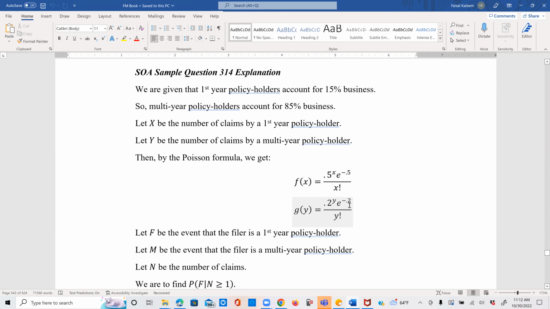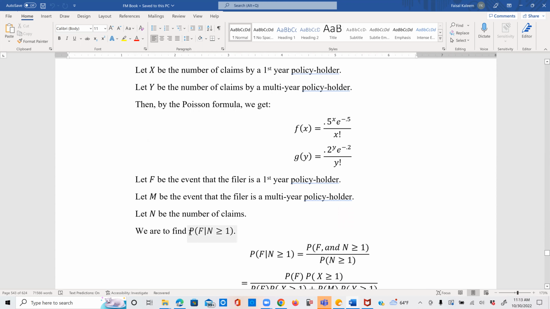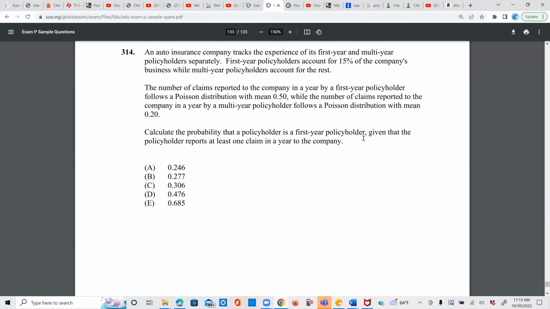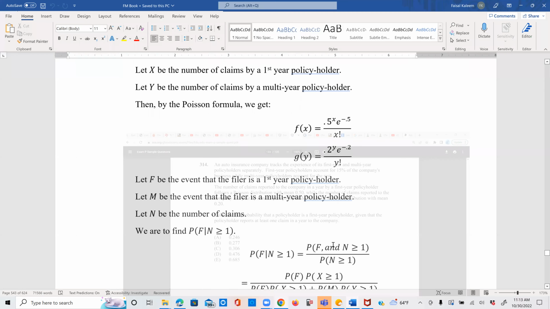And now let F be the event that a filer is a first-year policyholder, and M be the event that a filer is a multi-year policyholder, and N be the number of claims. We have to find the probability of F given N is greater than or equal to 1, because the question was to find the probability that the policyholder is a first-year policyholder, which we're calling F, given that the policyholder reports at least one claim. N is the number of claims.